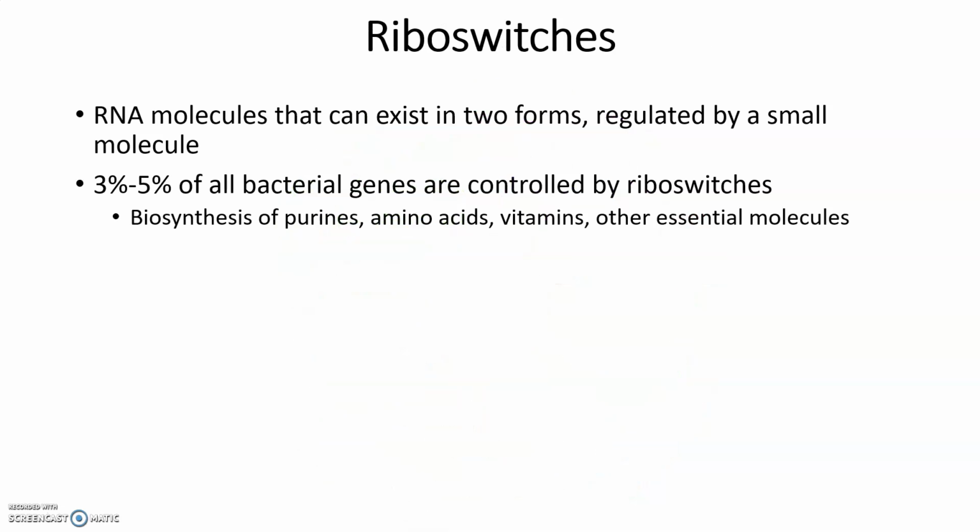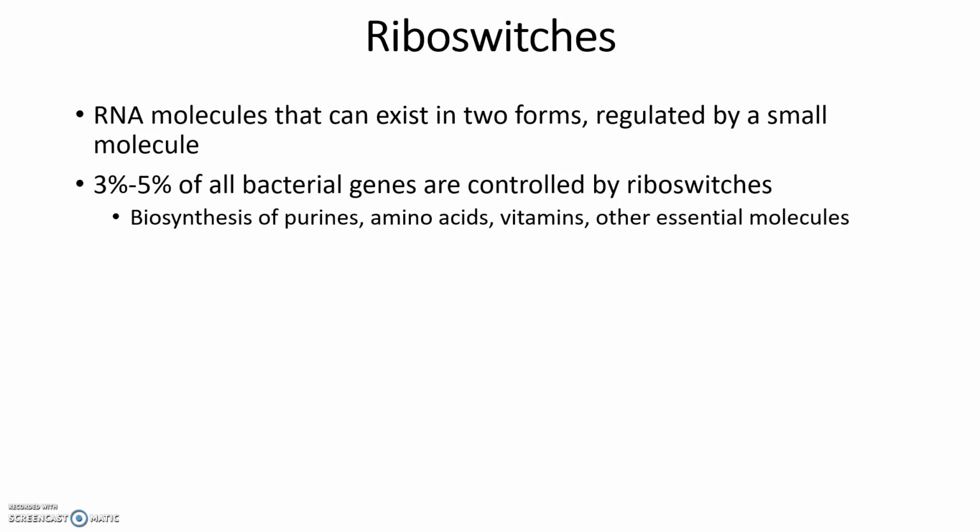The last thing we're going to talk about is a riboswitch. This riboswitch is interesting because it's an RNA molecule that can exist in two forms. It can be active or it can inhibit gene expression. And this is regulated by a small molecule. It can go back and forth between the two depending on if this molecule is available or not.